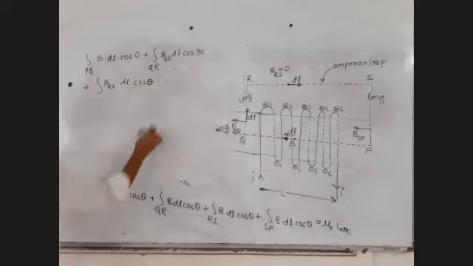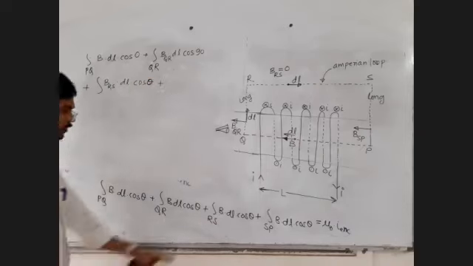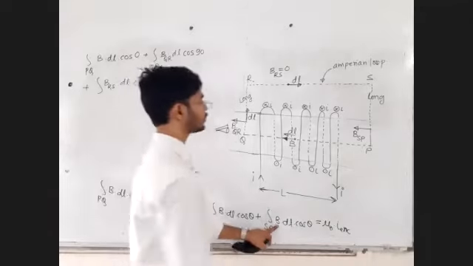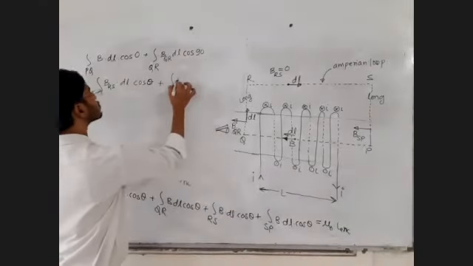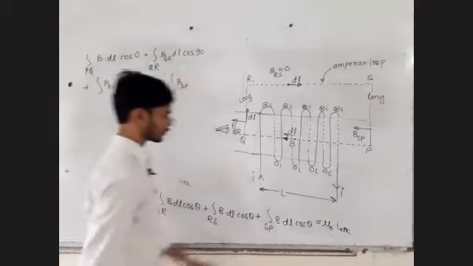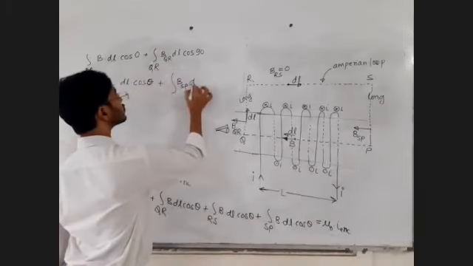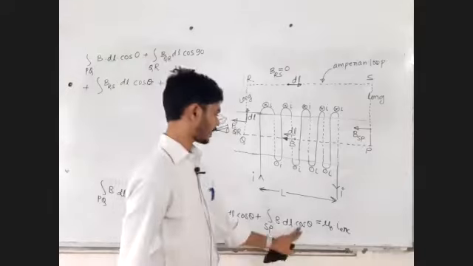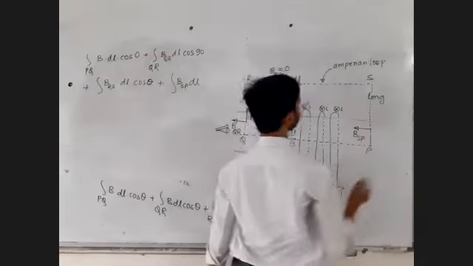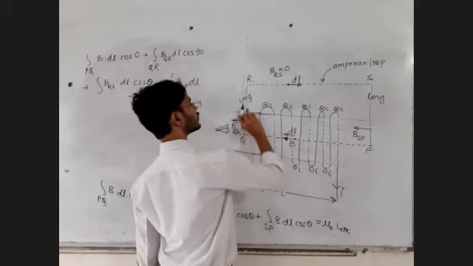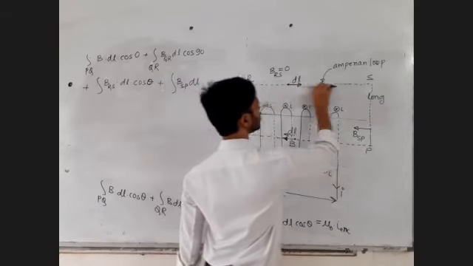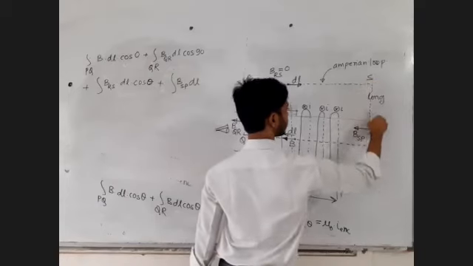Write there 0, plus SP: B for SP, the magnetic field for the SP part, into dl, multiplied by the angle between B and dl for SP.